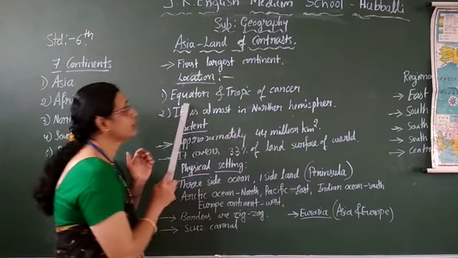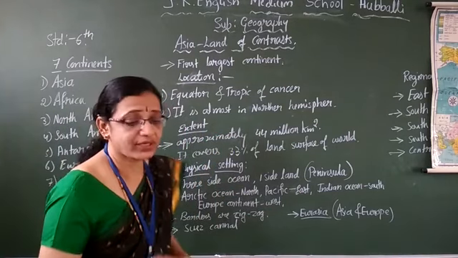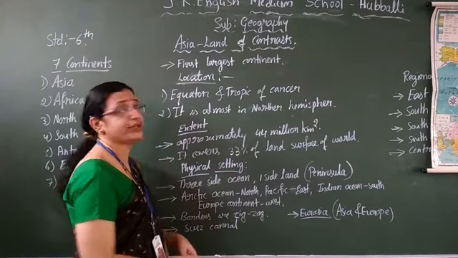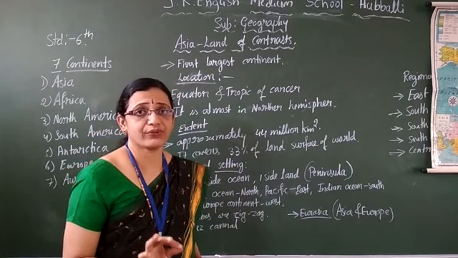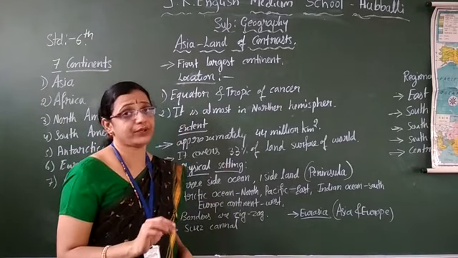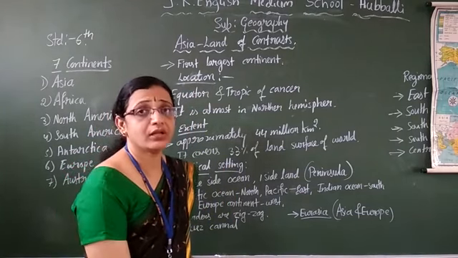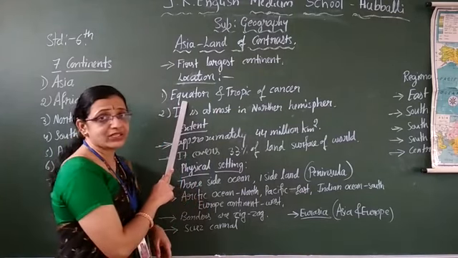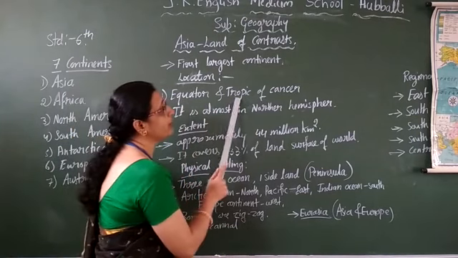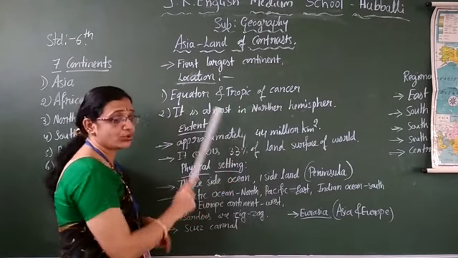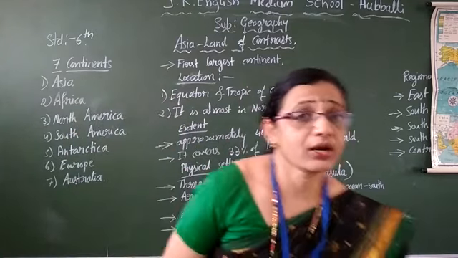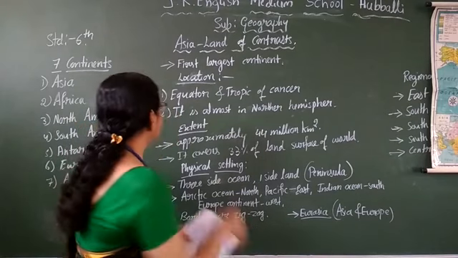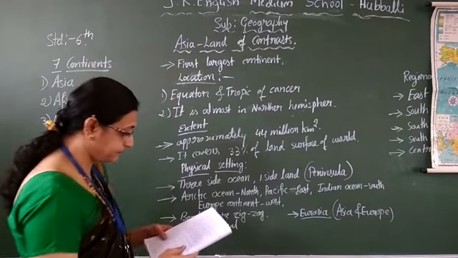Okay. Yes. Now, see children, 3 important latitudes are there. We already learned the latitudes. 3 important latitudes are Equator, Tropic of Cancer and Tropic of Capricorn. Like this, 3 important latitudes are there. In the Asia continent, the Equator is passing. Then the Tropic of Cancer is passing. These 2 are passing in the Asia continent. It is the biggest continent.